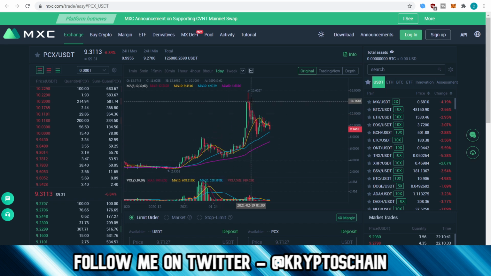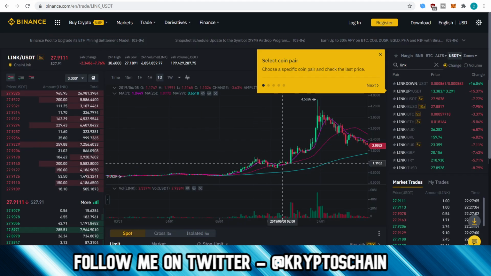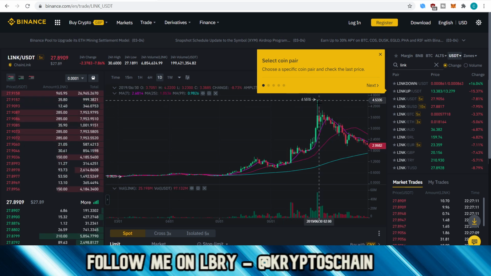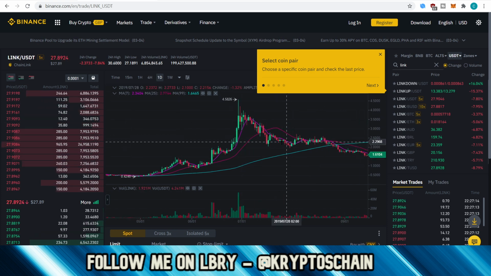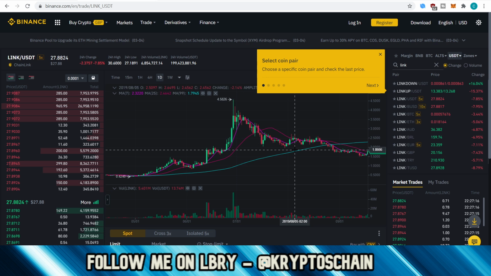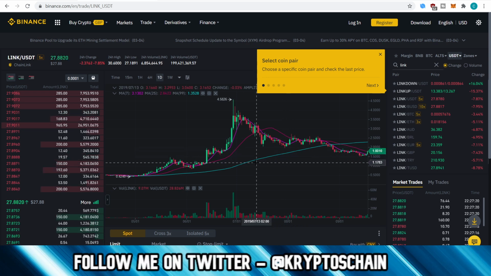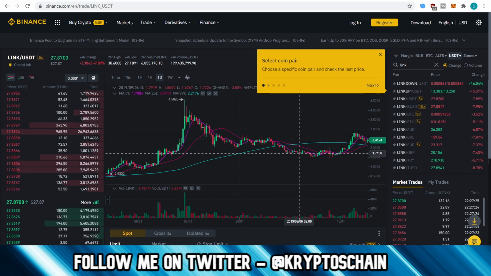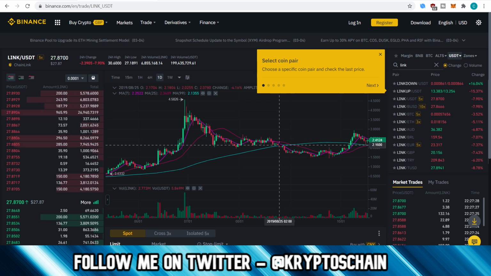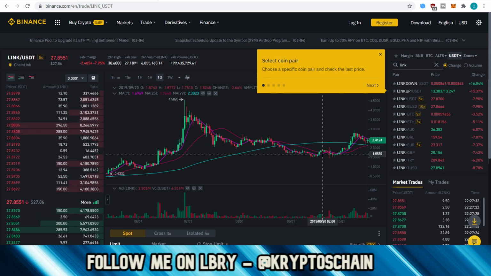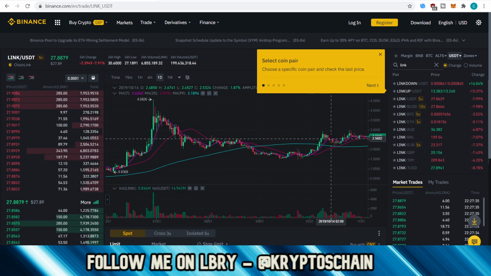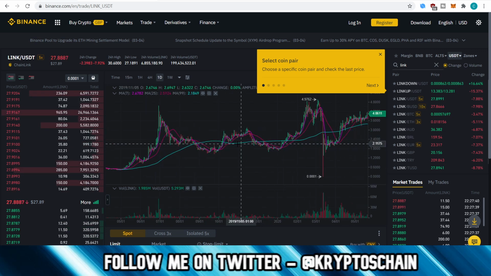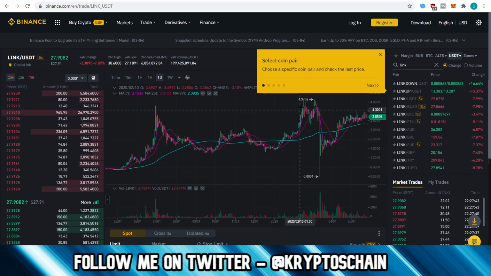Then we had that bit of a pullback before we went a lot higher, and you can see exactly the same happened here. I know it was a bit different here because we had this push to the upside and then it slowly and gradually picked up, but then we had that massive pullback. Even though the wider time frame, the 99-day moving average here in blue, was still on the uptrend, we did manage to break below that. So eventually Link went all the way down below the 99-day moving average, quite a bit below it, and then it went back up and started another pop before going down low again. And then once we had more bullish news, it had another push to the upside.